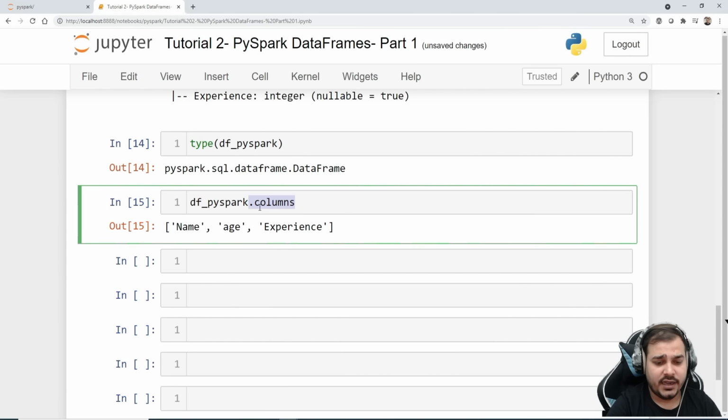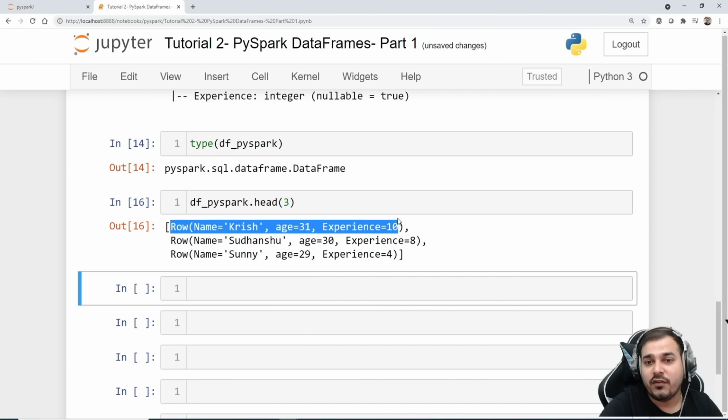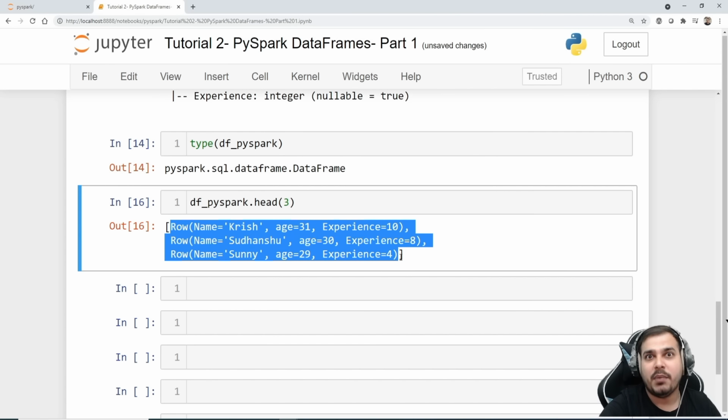Now this is my df. Suppose I want to pick up some head elements also, I will be able to, because in pandas you also have head. Suppose I want to get the top 3 records, I will get them in the list format, whereas usually in pandas we get them in a data frame format.